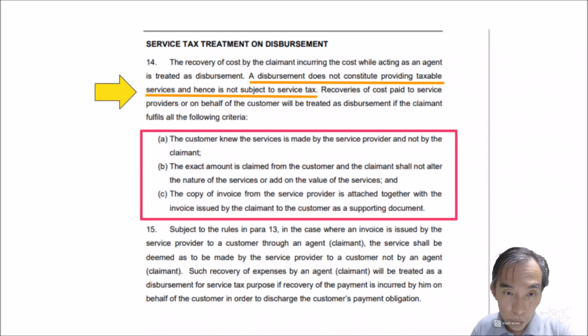Then the other part is that if the customer knew the service is made by a service provider and not by the claimant, and the claimant here is the agency. If the house owner knows the service is actually provided by a particular plumber and not by the agency, then you can prove that the exact amount is claimed, and then the third one is the name and copy of the invoice from the service provider is attached as a claim, then this is a total disbursement. That means claiming back the charges without making any profit or any markup, being very transparent. It is not a service, it's a reimbursement.